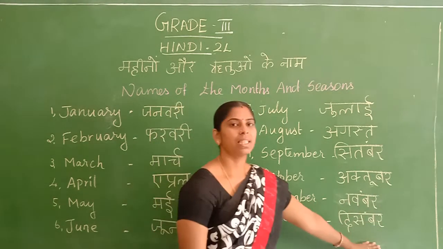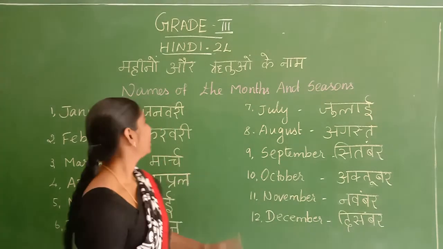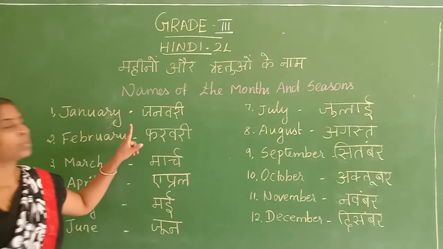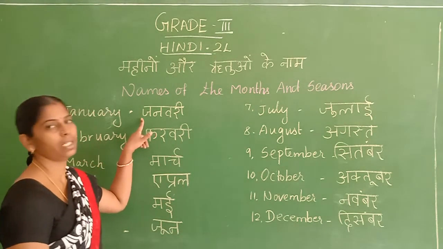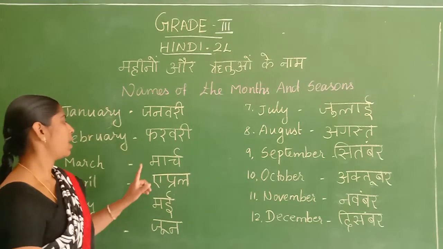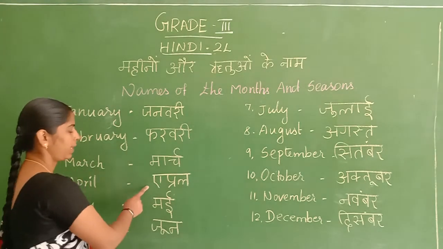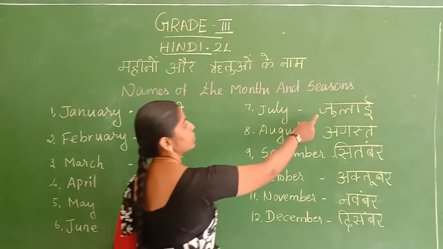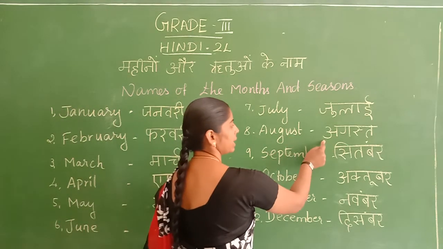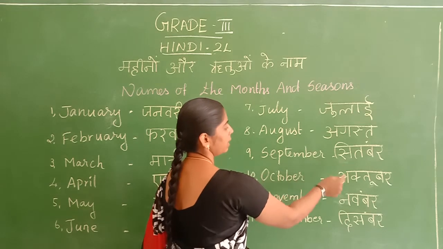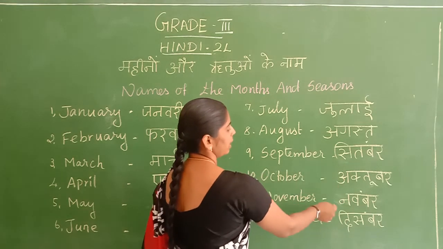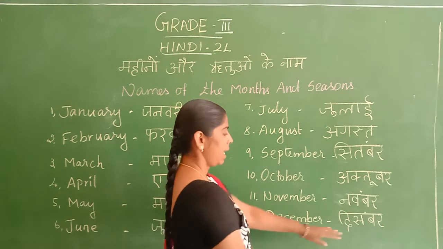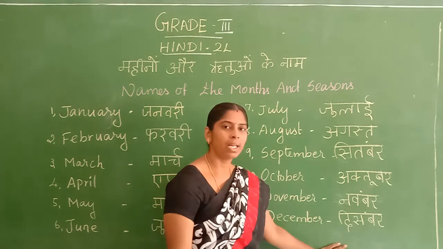December. Okay, January, you repeat, children. January, February, March, April, May, June, July, August, September, October, November and December.